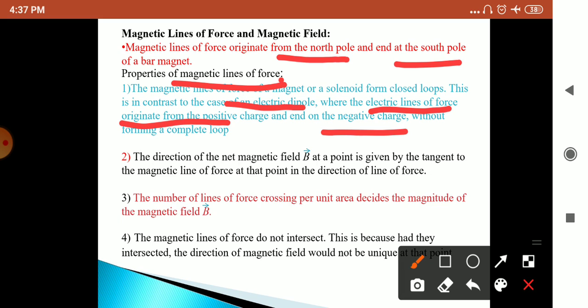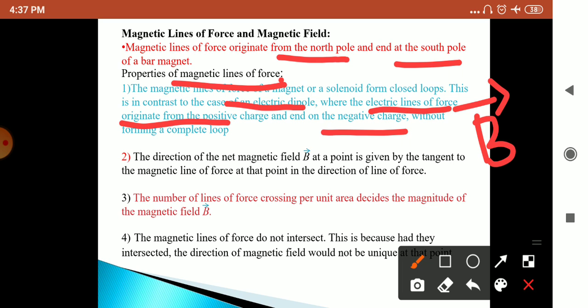Then the direction of the net magnetic field, which we show by the vector B, at a point is given by the tangent to the magnetic line of force at that point, in the direction of the line of force.